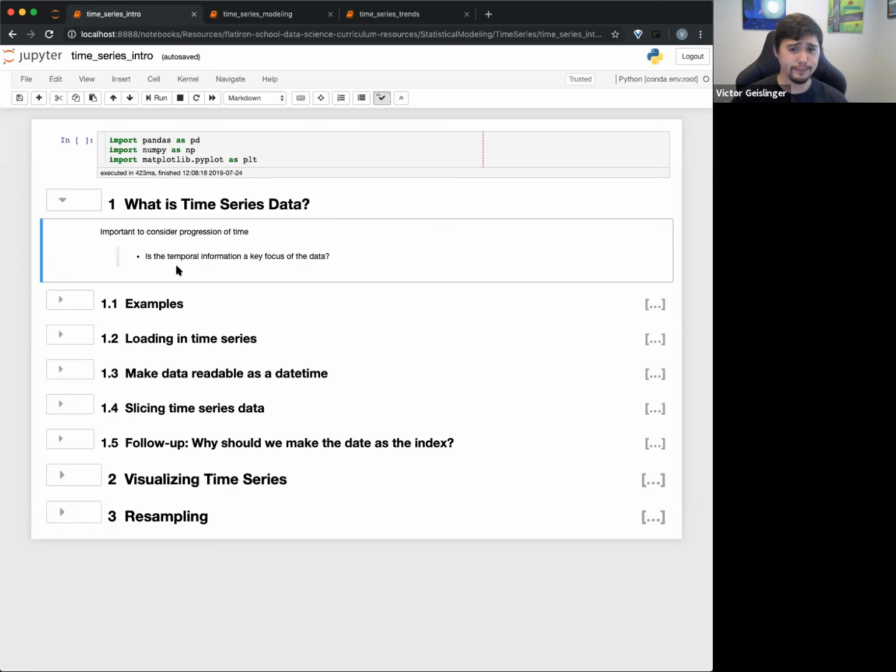It's basically any kind of data where the sense of time is the important focus of that data. Think of it as the temporal information being the key focus. This is important to notice because it's not necessarily time itself. Time itself could be a feature, or it can be the actual index of the data.